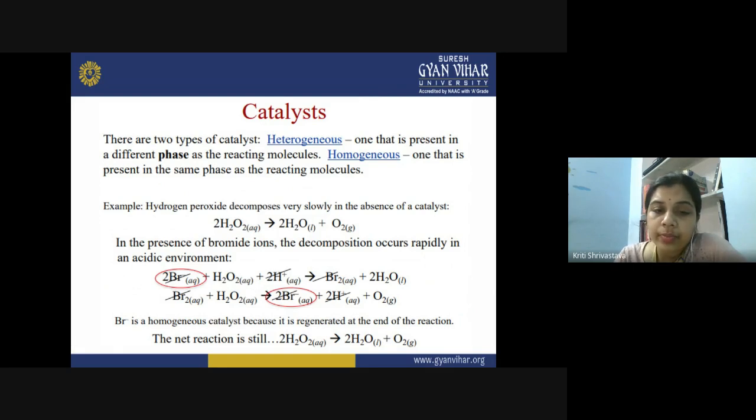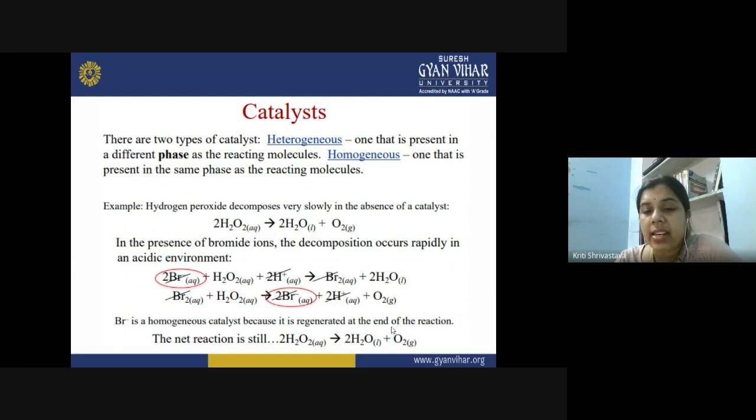So what they do is actually speed up the reaction by activating the reactants through an alternative path. You can write the two-stage mechanism for this bromide catalyzed decomposition of H2O2, and here the bromide ion is what? It is a homogeneous catalyst, because your H2O2 is present in the aqueous medium and the bromide ion is also present in the aqueous medium. So they both have the same phase, and therefore it is homogeneous catalysis.